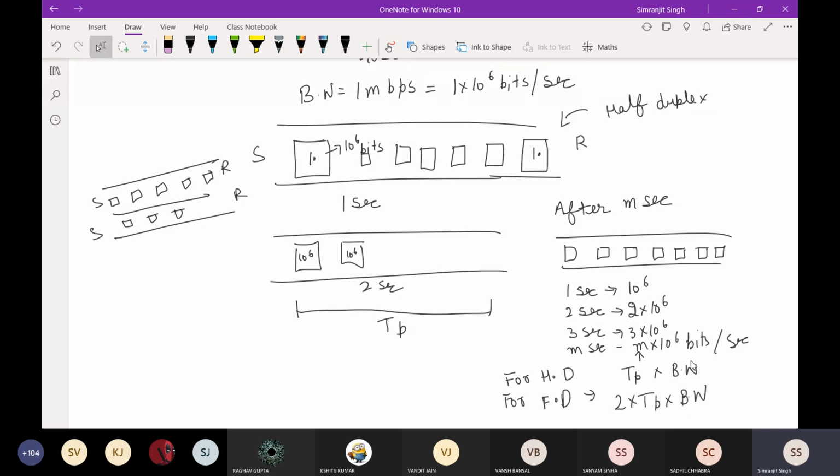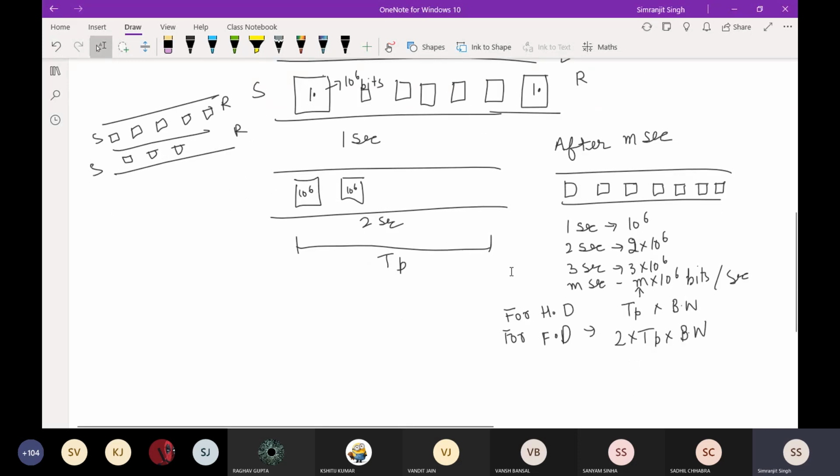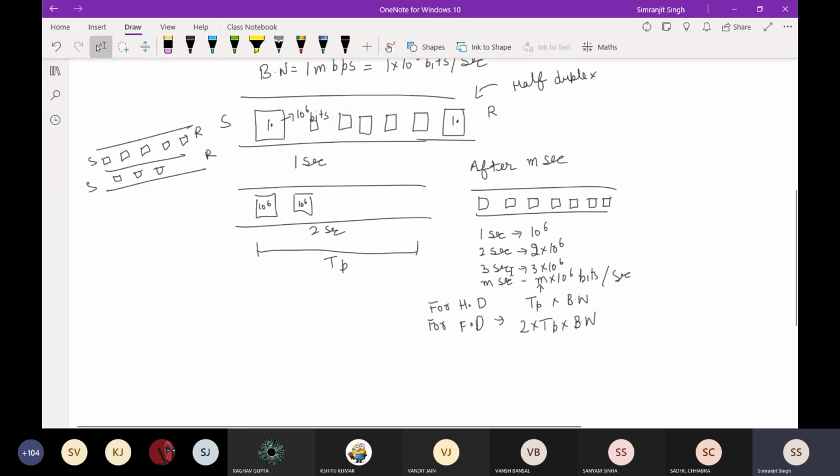Now, if you understood what exactly the capacity of the channel is, now I'll show you the disadvantage in the case of stop and wait.